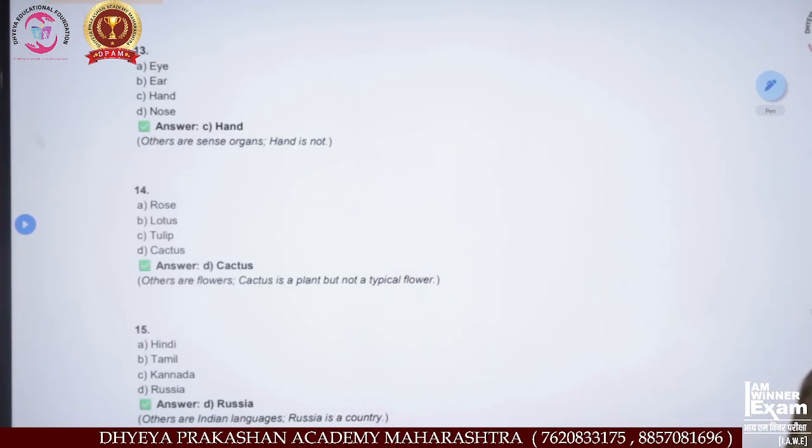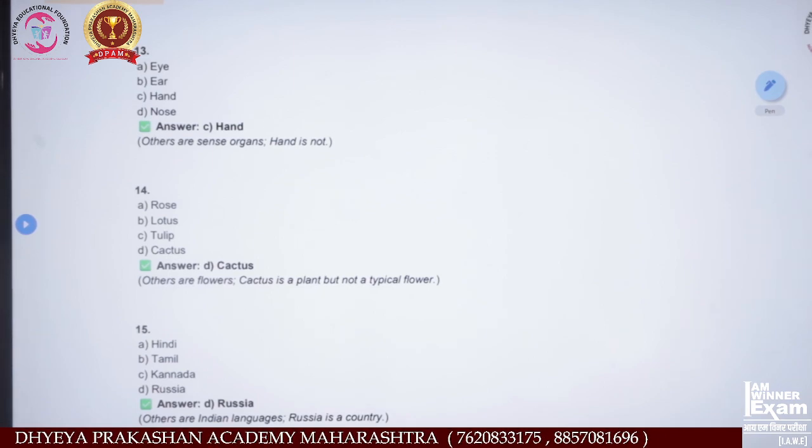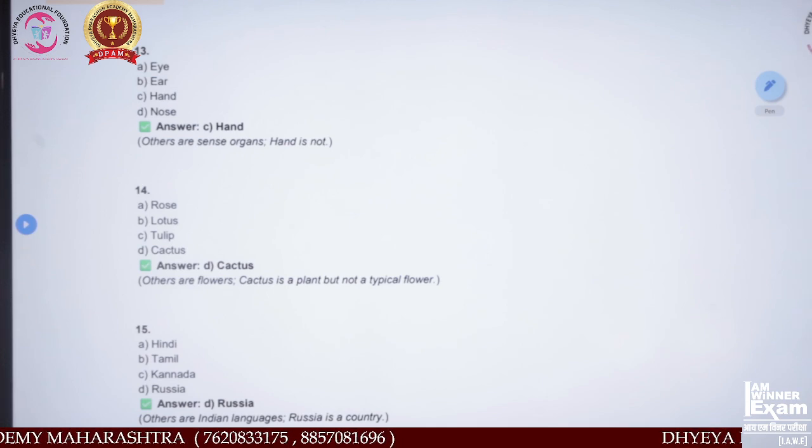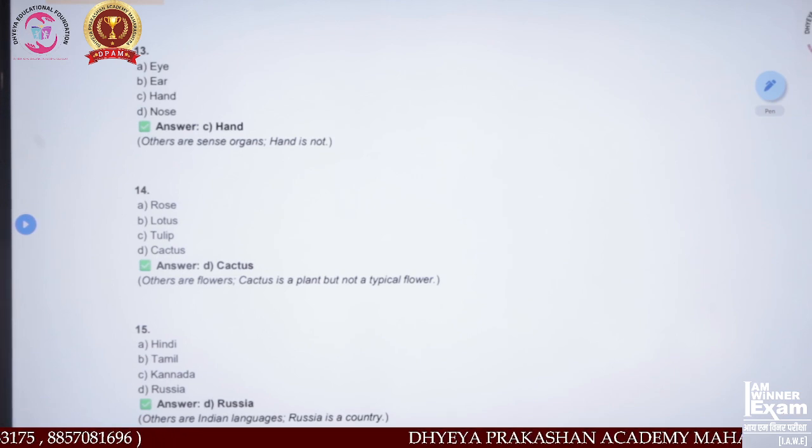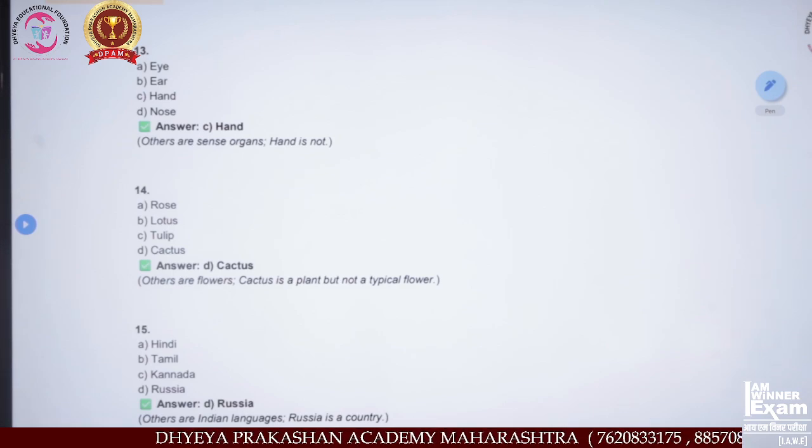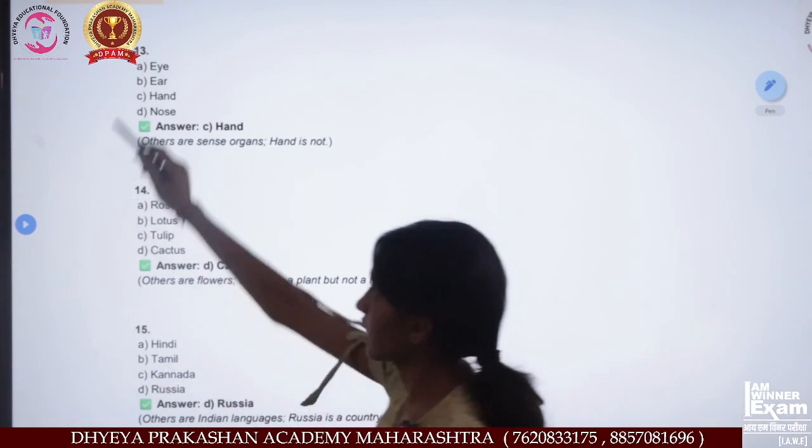Eye, ear, hand, nose. Which do you think is the odd one out? Eye, ear, and nose are sense organs, and hand is not a sense organ. That means option C is the correct answer.